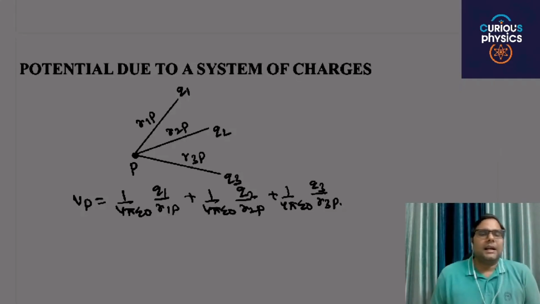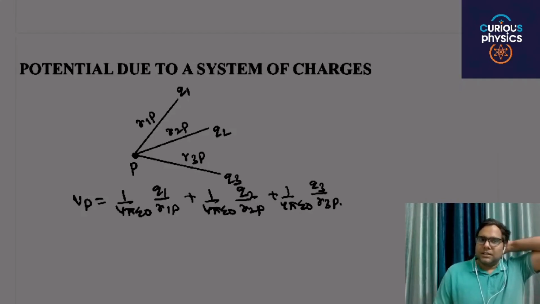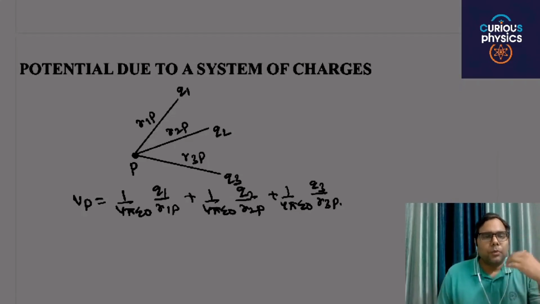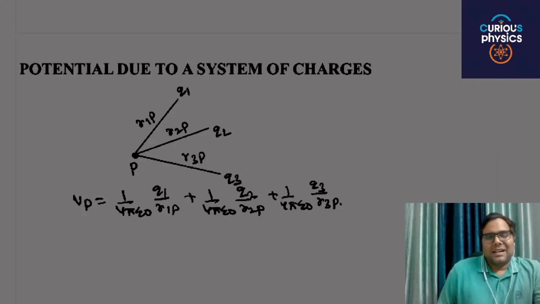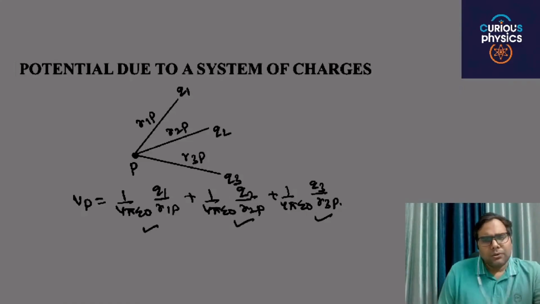I can take n number of charges. The potential at a particular point is the algebraic sum of all the potentials due to all the charges present in the system. Are you able to understand my point? It is the simplest case. You have to simply add all the potentials. This is the potential due to Q1, this is due to Q2 and this is due to Q3.